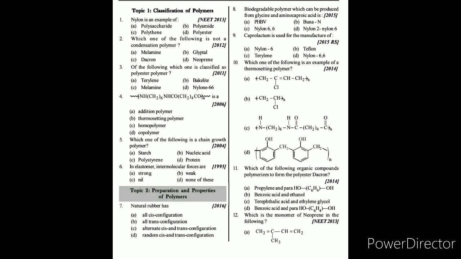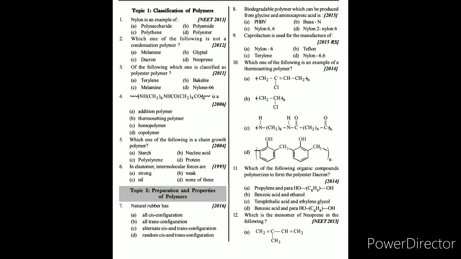Question number 11: which of the following organic compounds polymerize to form the polyester dacron? The answer is C, terephthalic acid and ethylene glycol. This is directly asked from the textbook. These are the two monomers utilized to prepare dacron. So the answer to question number 11 is C, terephthalic acid